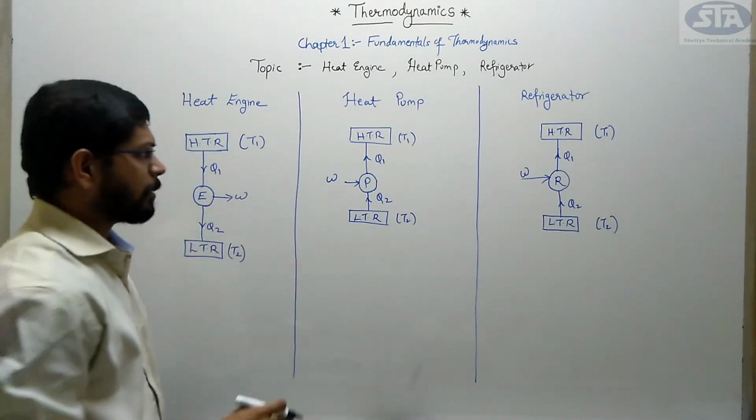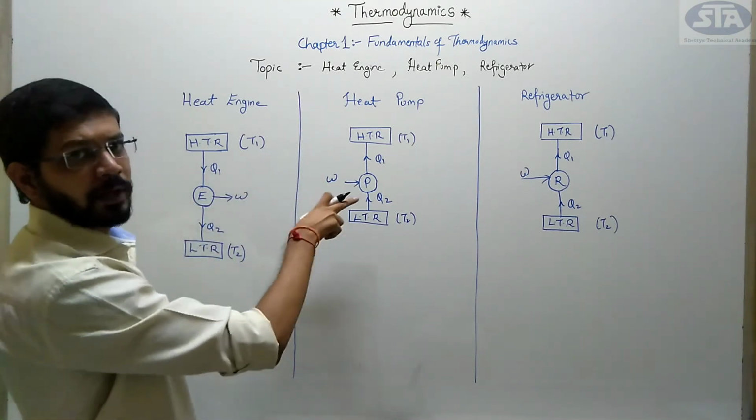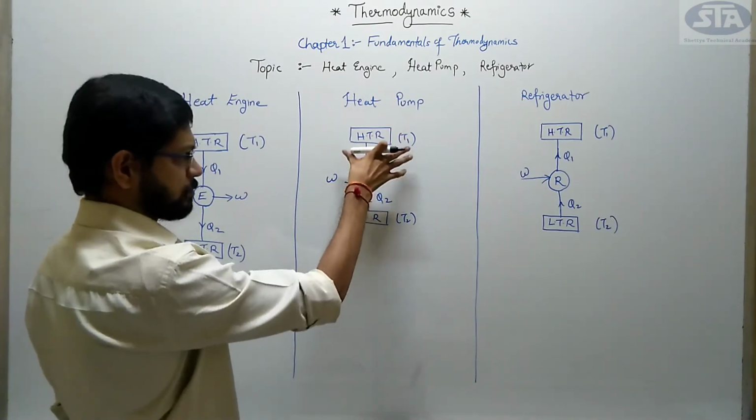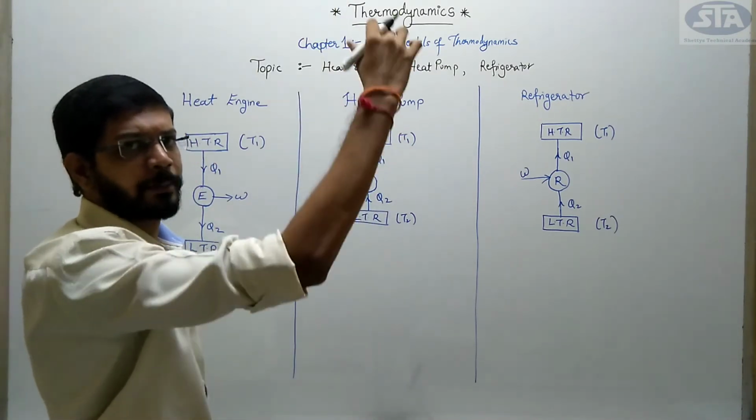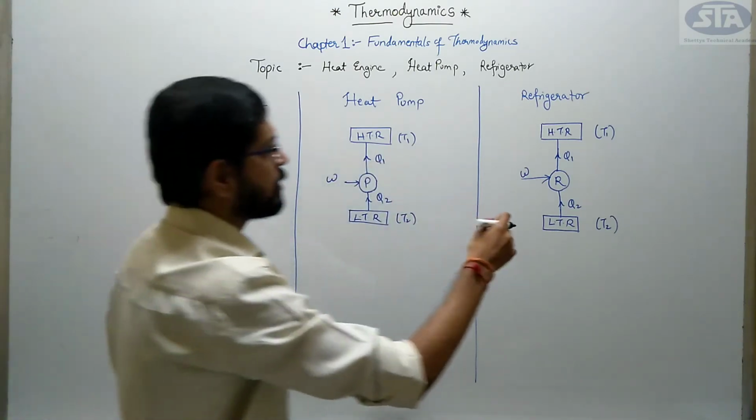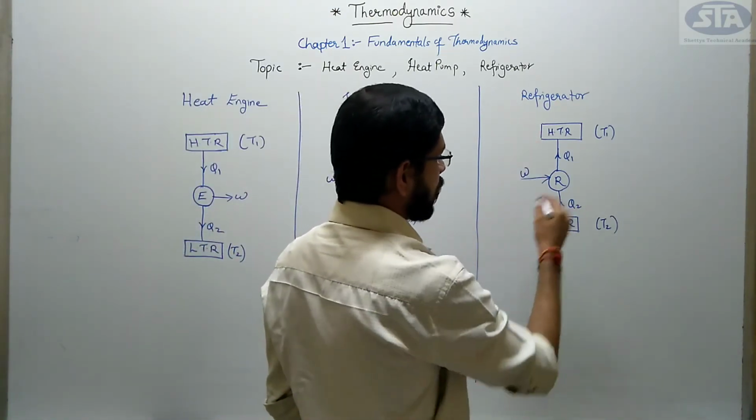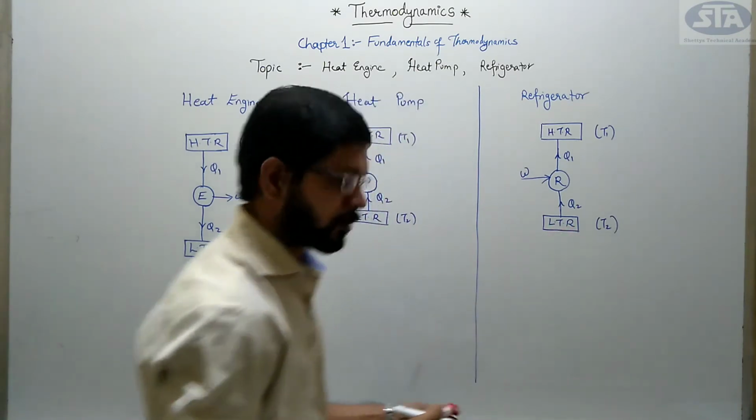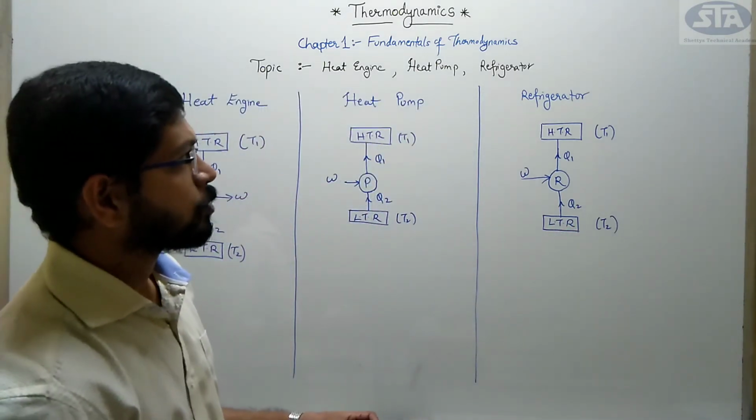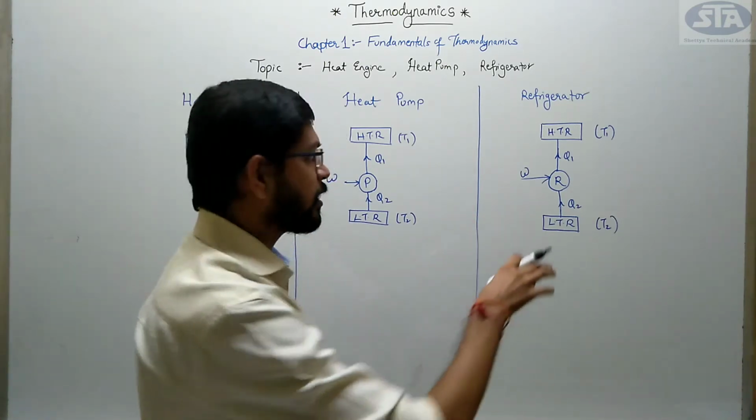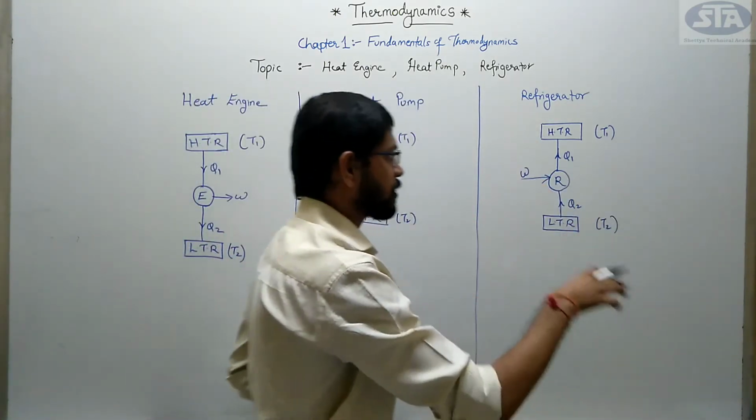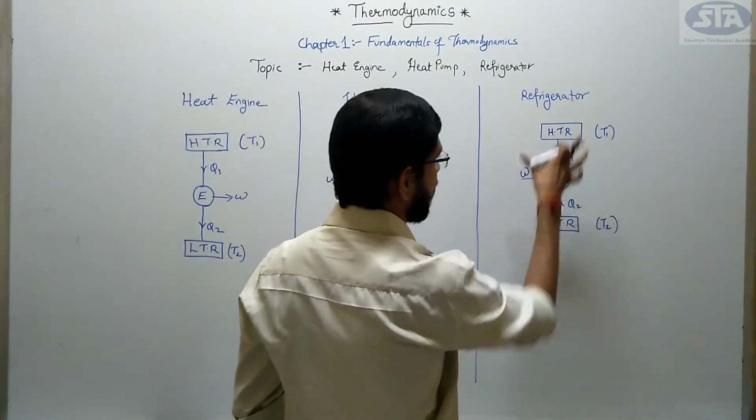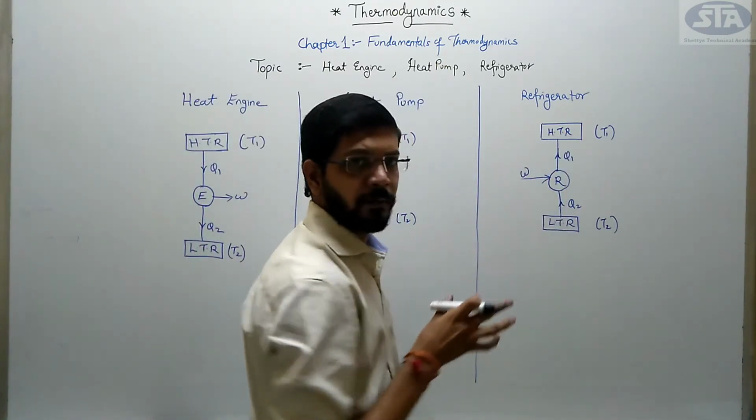Whereas in the case of a heat pump, I need to provide the work input. Then only would I attain high discharge or high temperature. And in the case of a refrigerator, what is my required content? That is the low temperature reservoir. Why do we use a refrigerator? To attain low temperature. It extracts heat from the substance and makes it cool to the required temperature. This is the diagram which you need to draw for the refrigerator.